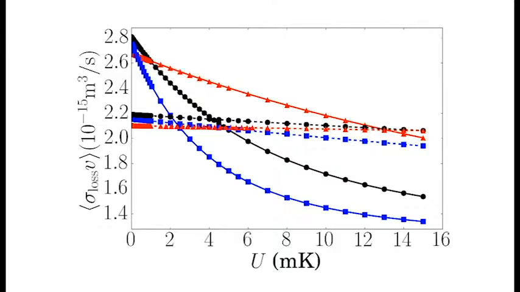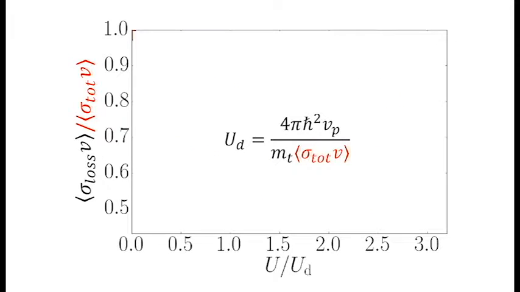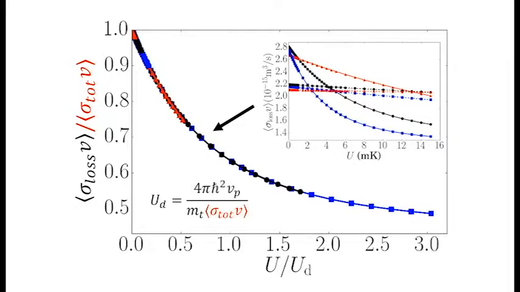The velocity average loss cross-section versus trap depth varies from species to species. However, the shape of each curve is dictated by a single parameter, the loss cross-section at zero trap depth. Rescaling both axes by this parameter reveals the universal shape for van der Waals collisions. This relationship allows the collision cross-section to be determined experimentally without reference to prior experimental work or theoretical calculations.